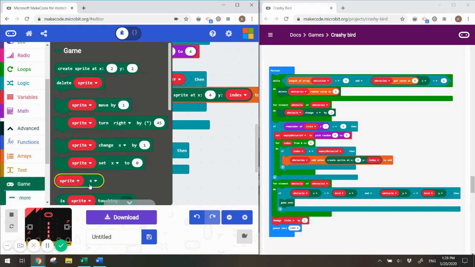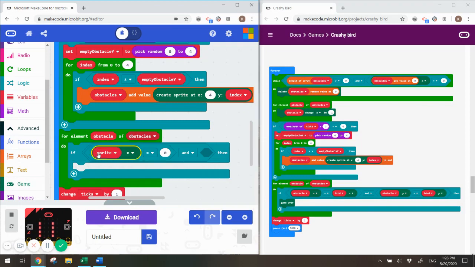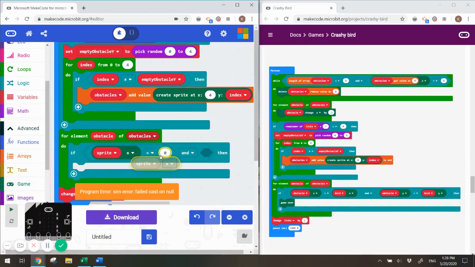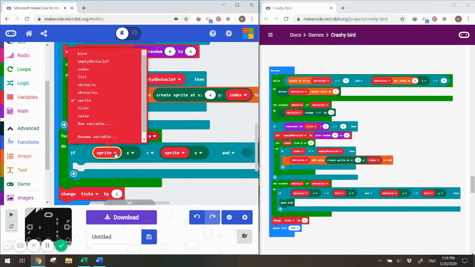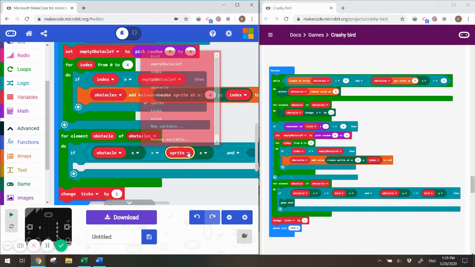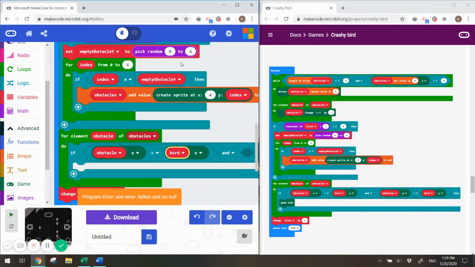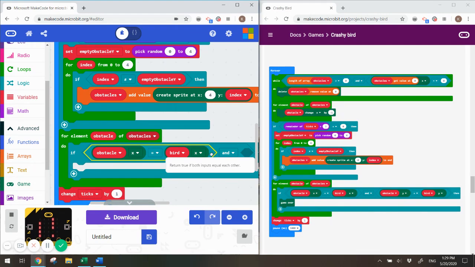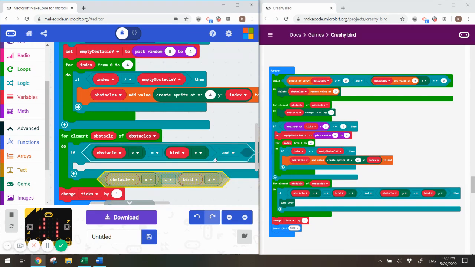So we want sprite x value. I'm going to duplicate that for another sprite x value. And instead of sprite, I want this to be obstacle. And instead of sprite over here, I want it to be bird. So if the obstacle x value equals the bird x value, now I want this whole hexagon with all of our content inside, and I'm going to right click that and duplicate all of that.